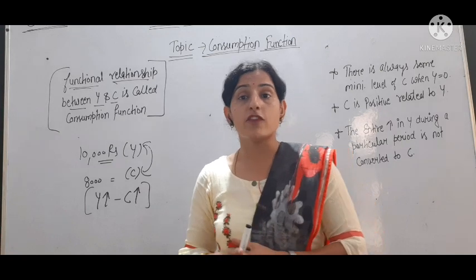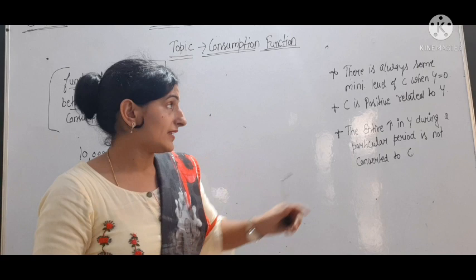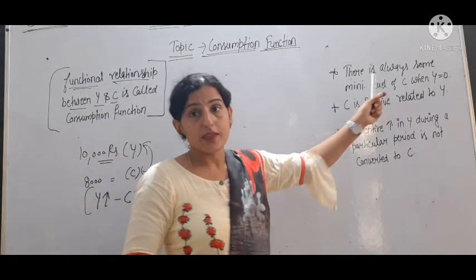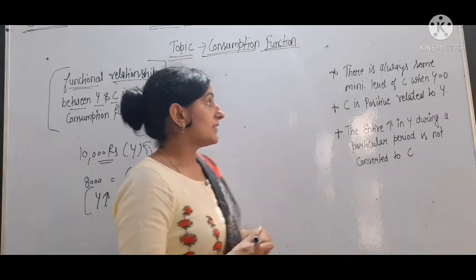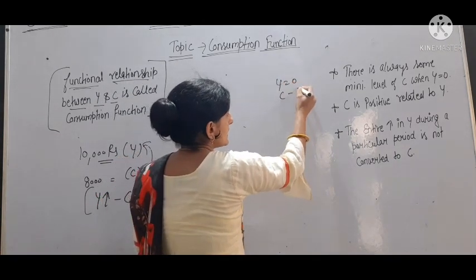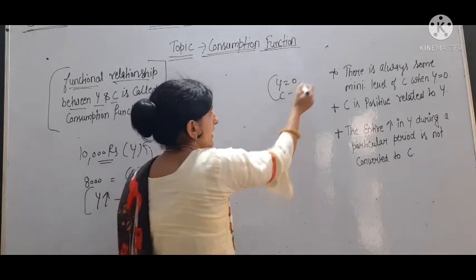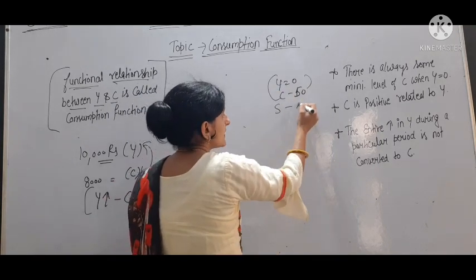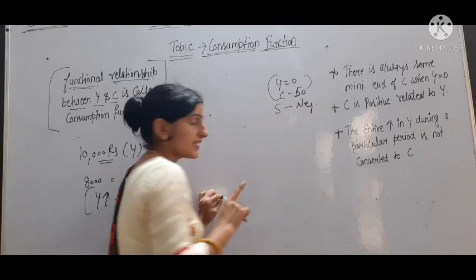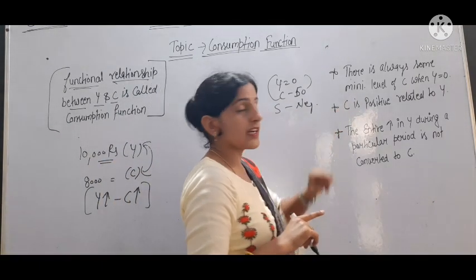So for survival, minimum consumption should remain in the economy, even if income is 0. Okay. So what it tells us is that when income is 0, then C is, for example, 50. Then our saving is negative.